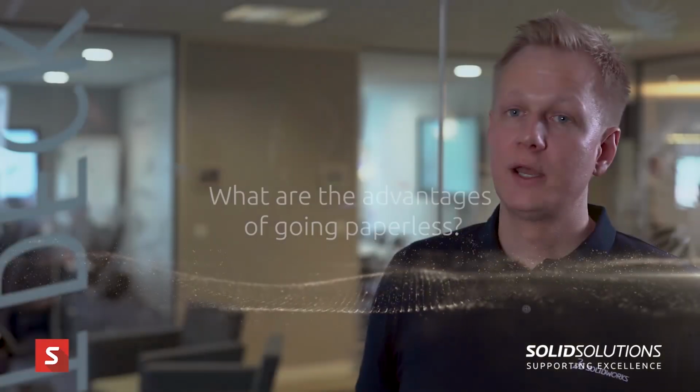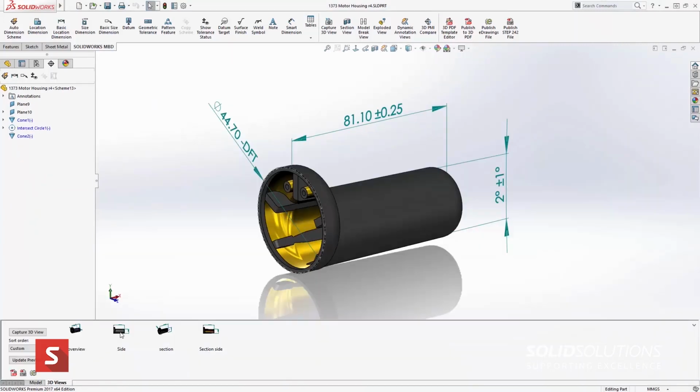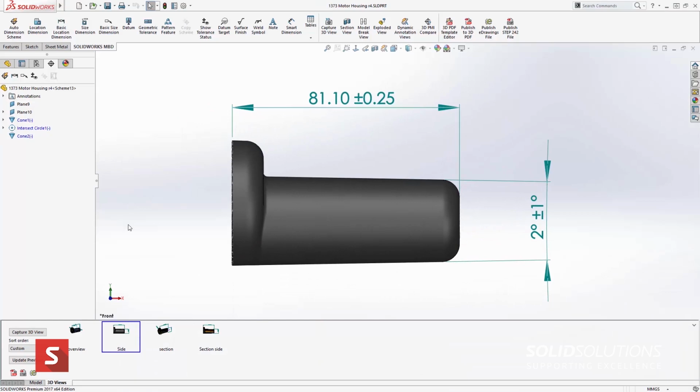So there's a growing trend now for certain sectors to become paperless, particularly military and medical applications, and we have customers using SOLIDWORKS in all of those industries. And what we mean by paperless, I suppose, is to have everything contained in one model, one digital manufacturing model. So from concept through to manufacturing, all of the annotations and PMI and tolerance and information, notes about how it should be assembled, is all stored in one place. So if you're working in any of those sectors, SOLIDWORKS MBD is going to be a great help because it's going to allow you to be compliant with that set of regulations perhaps that are in that industry.